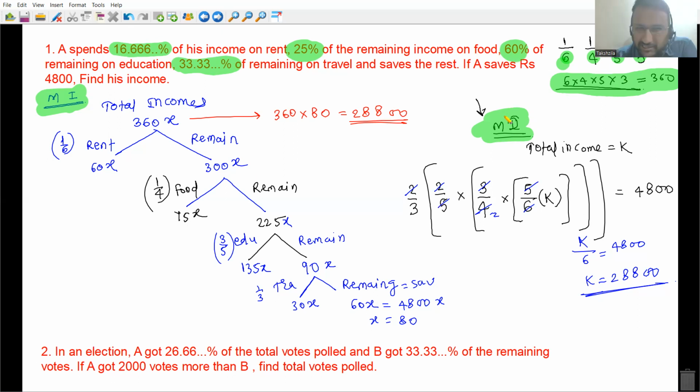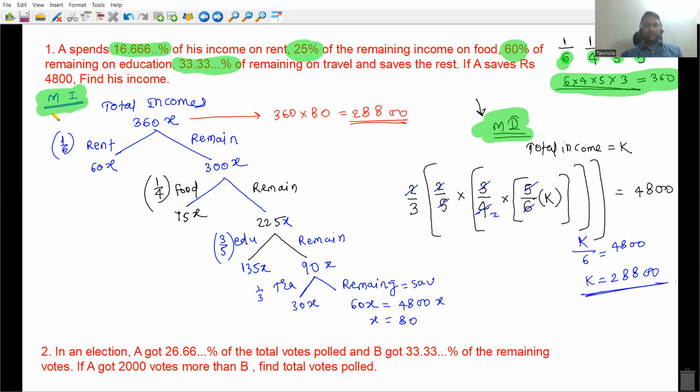Whenever we get a decimal, the calculation becomes a bit difficult, no? You can assume any number, 360, 720. You can take the LCM of 6, 4, 5, 3 as well, but there is a possibility of getting decimals after some steps in that case as well.